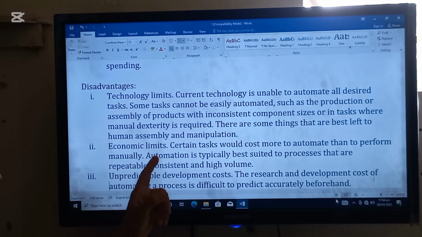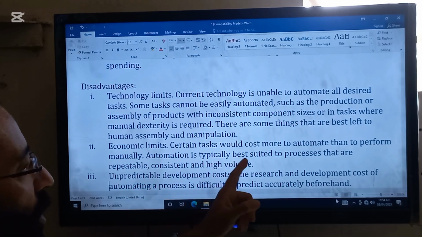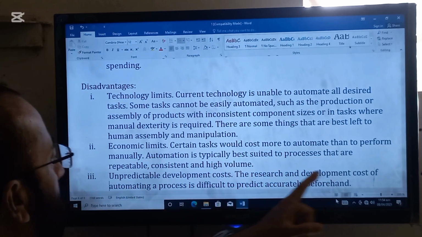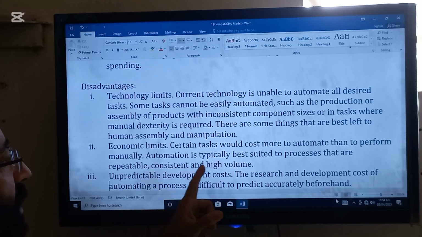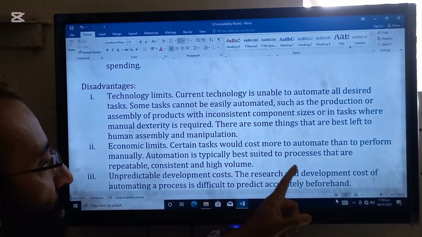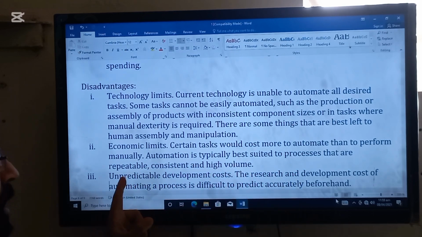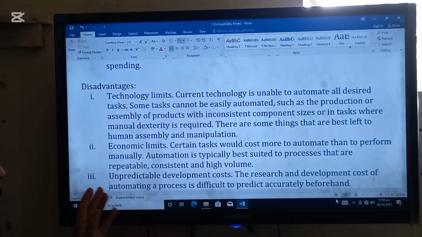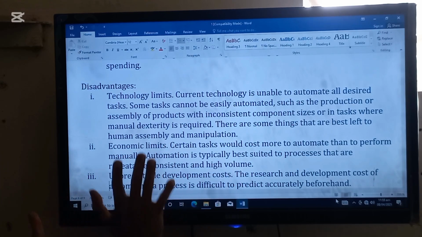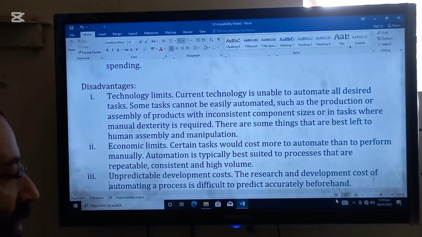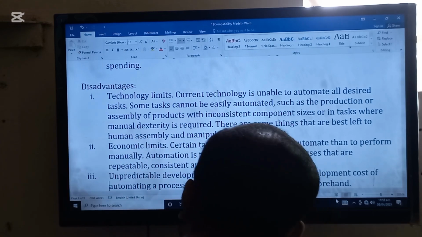Next is economic limits. Certain tasks would cost more to automate than to perform manually. Automation is typically best suited to processes that are repeatable. So this point is to remember. When we have repeatable tasks, automation is good. But when repeatable tasks are not there, automation is not good.